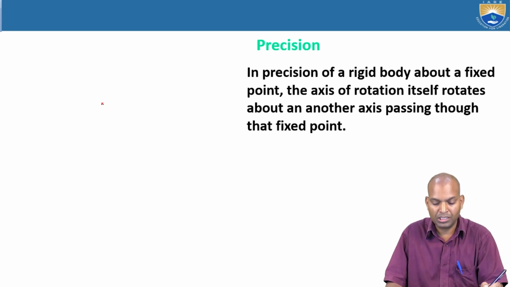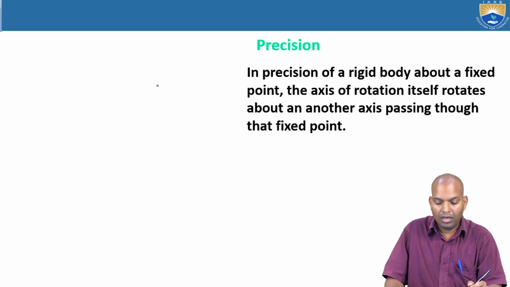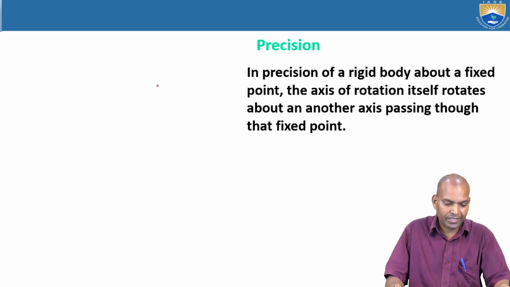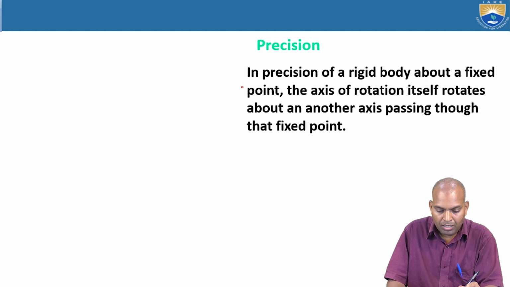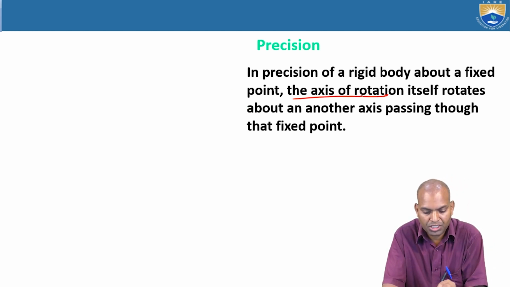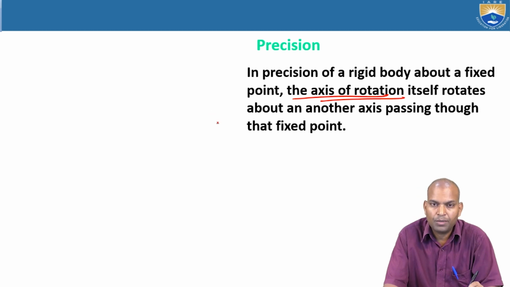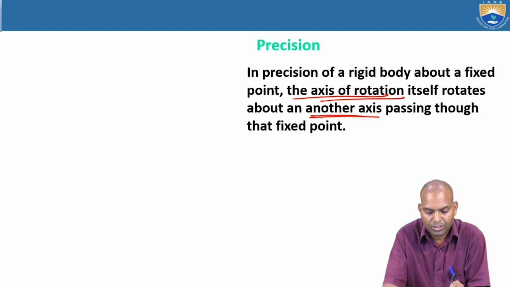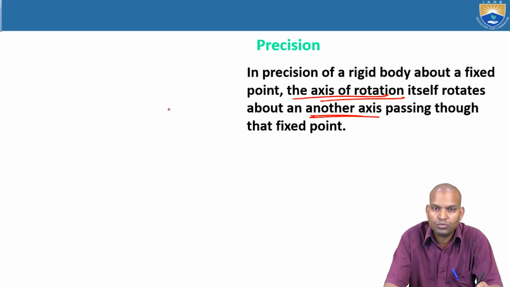Now coming to another motion, that is called precession. What is the meaning of precession? Considering a rigid body, in the precession of a rigid body about a fixed point, the axis of rotation itself rotates about another axis passing through that fixed point.